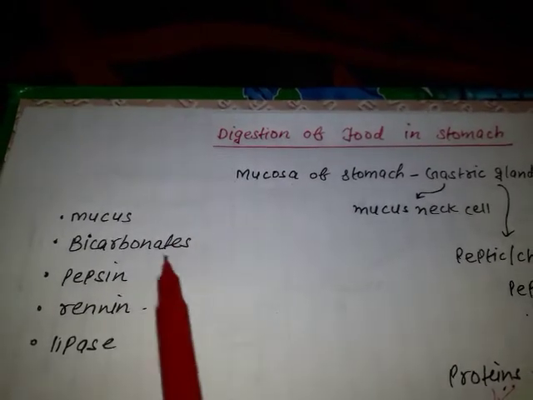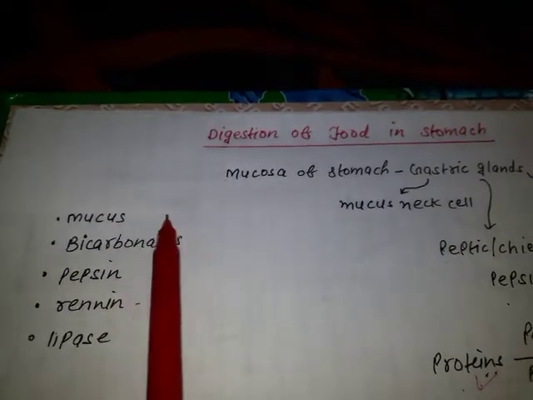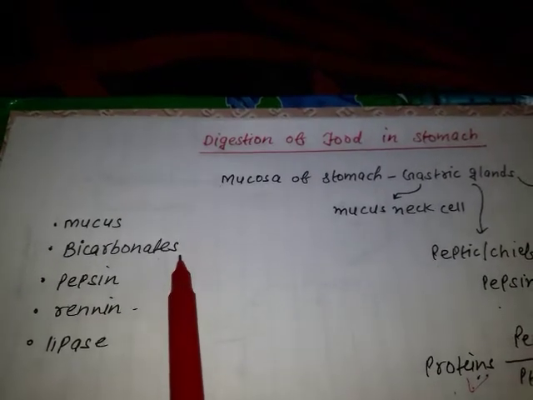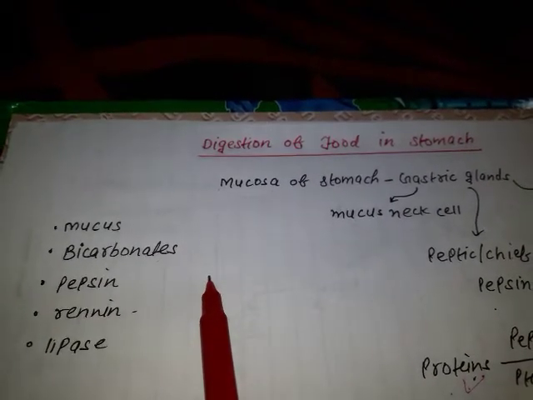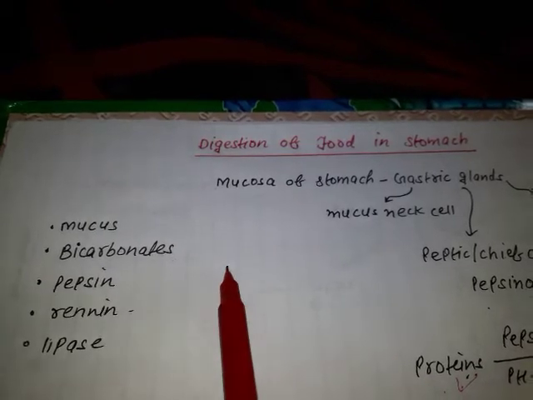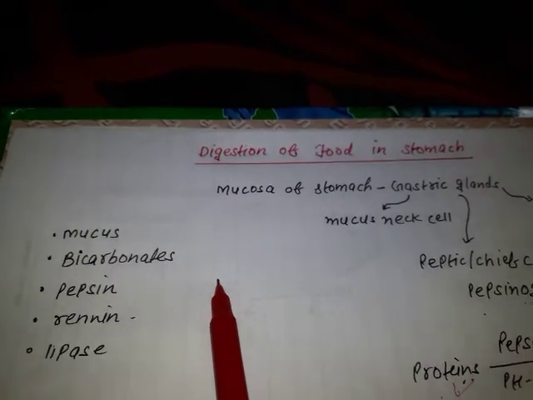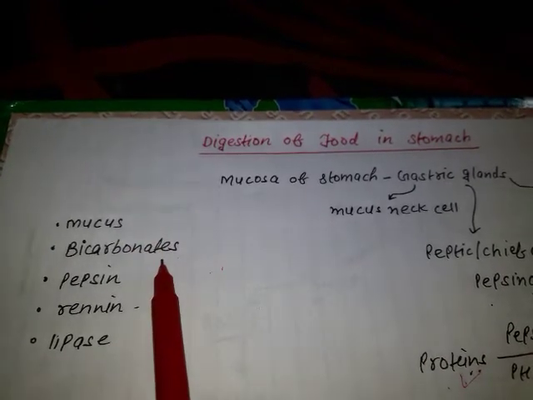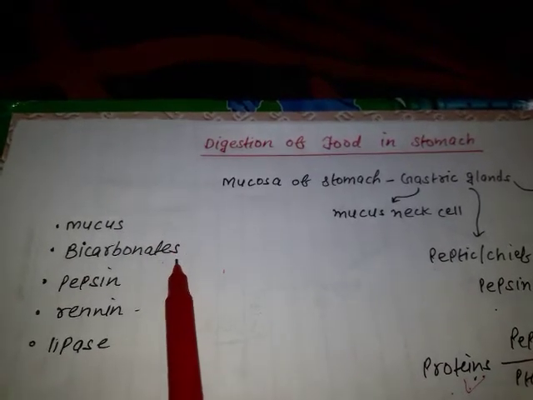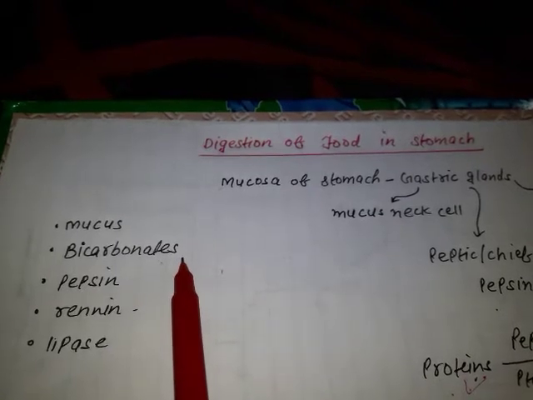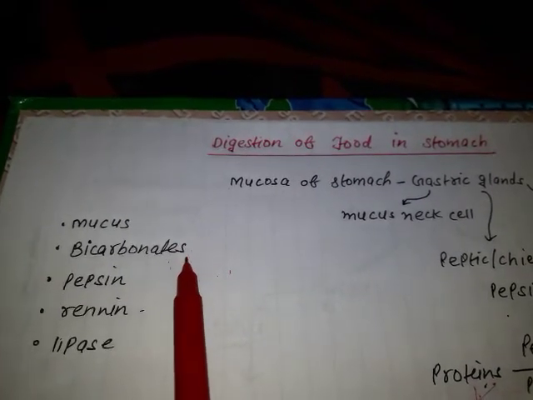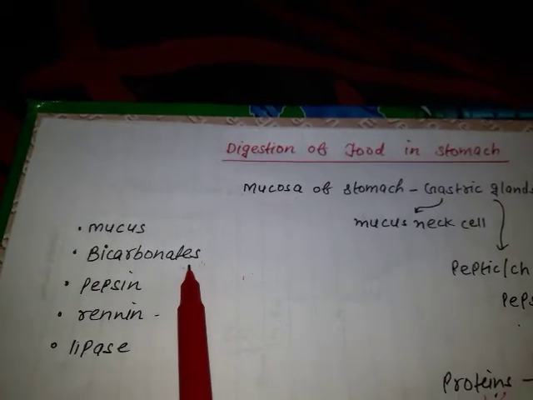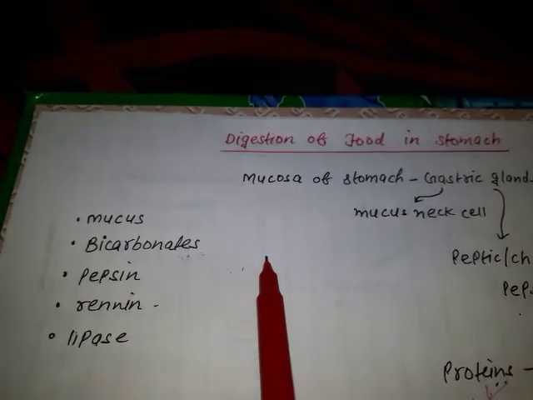Secondly, mucus and bicarbonates help in protecting the muscular walls of the stomach, because HCl is secreted in the stomach, and this HCl may damage the muscular walls. So mucus and bicarbonate ions will prevent the muscular walls of the stomach from excoriation. Excoriation means damage. So both of these will prevent the walls from damage by the action of HCl.